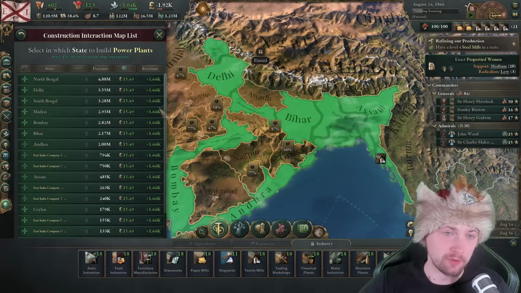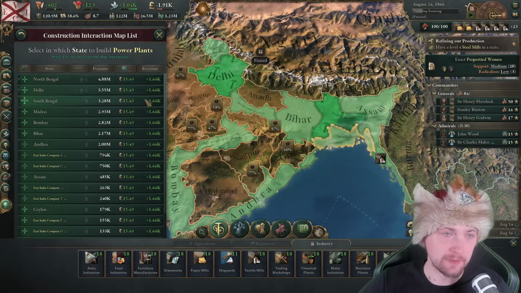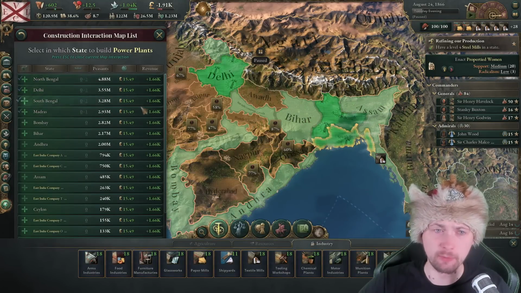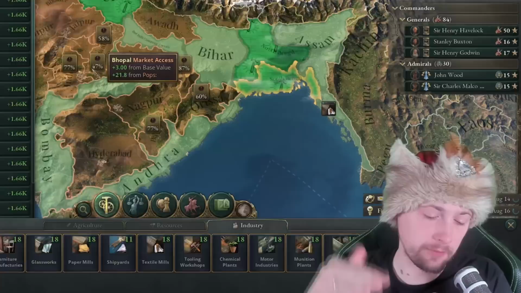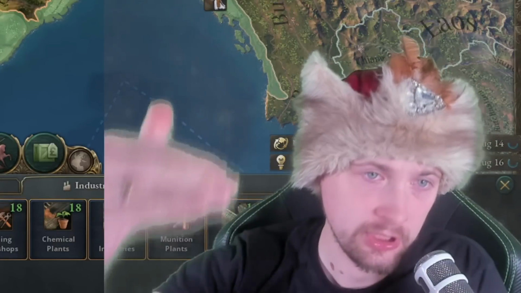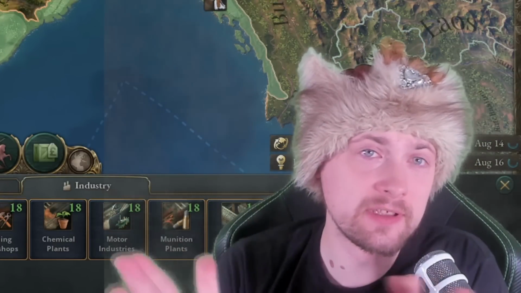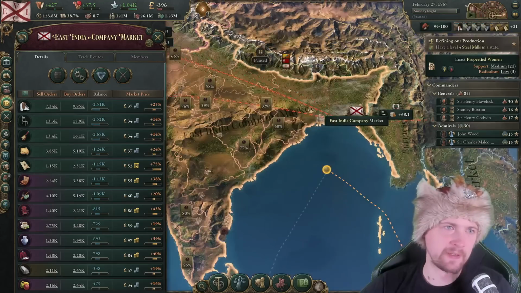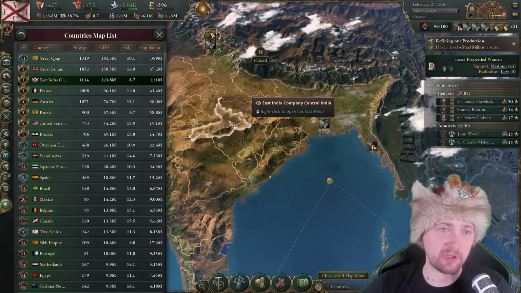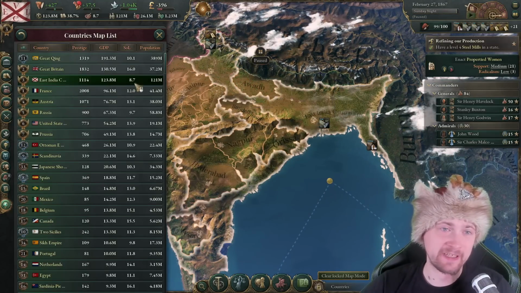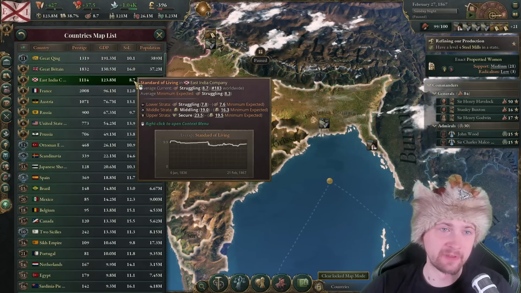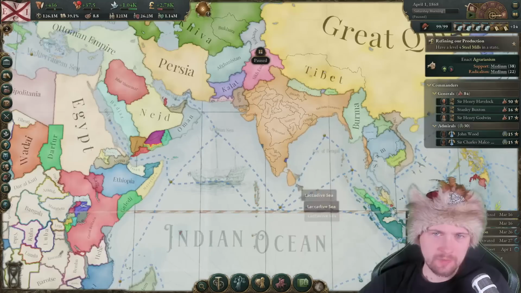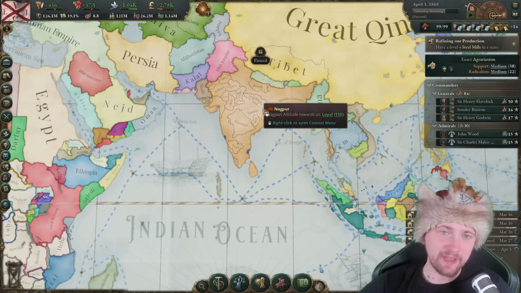With power plants unlocked, I'm going to start building them, even though I don't think I'm using any energy anywhere. But as soon as I finish building them, I'm going to start embracing technologies using electricity and increasing our production everywhere. It's really funny how, even though I'm considered a third great power, I don't really feel like one because of our standard of living. Even Qing has 10. I am struggling to build up our empire.